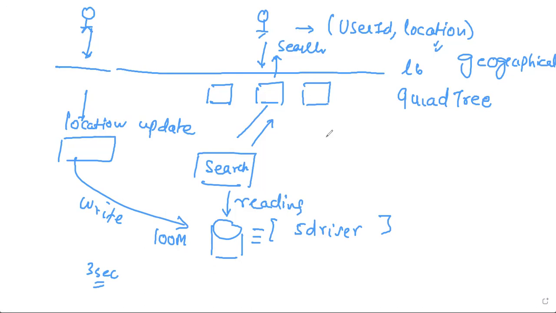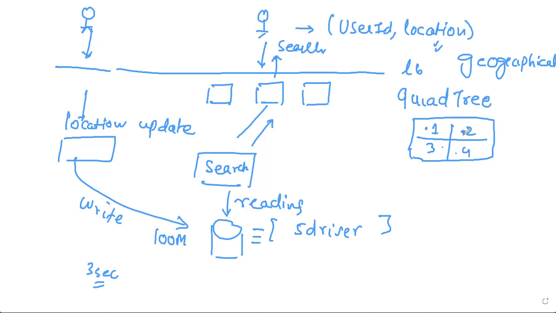Quad tree. No, I haven't, sir. So quad tree is a data structure where we divide the entire geographical region into pieces, right? So for example, let's say this is your entire world, right? And we divide into the four pieces. We say like, hey, this is piece one, piece two, piece three, piece four. So if you are in this, all the drivers which are in this region are nearby for you, right? Whatever is there, all the drivers in that are nearby to you.